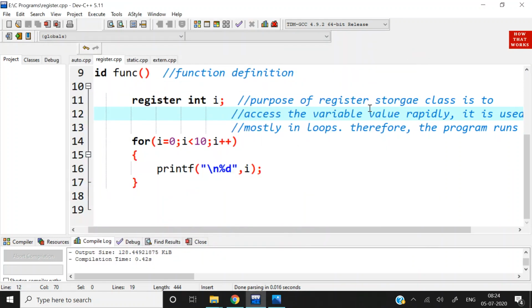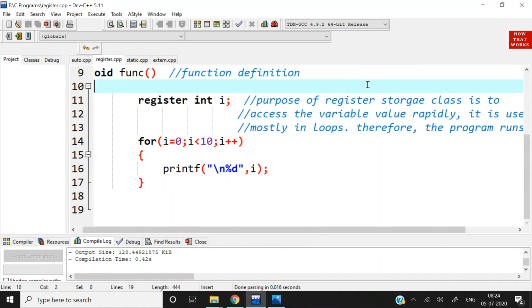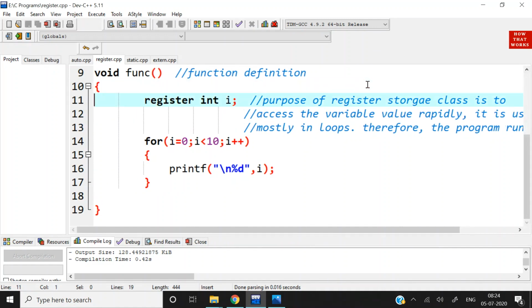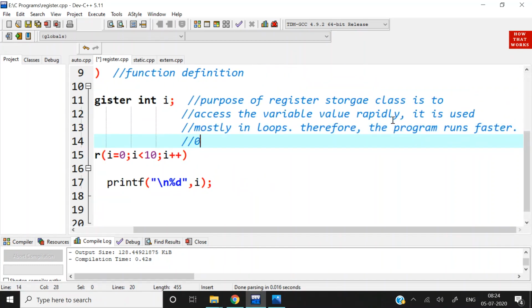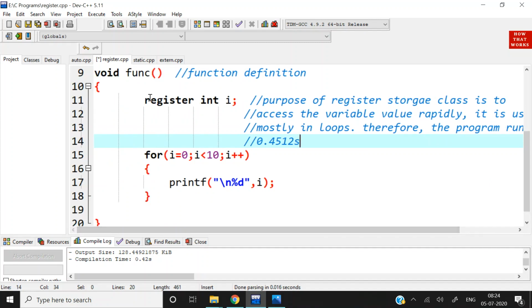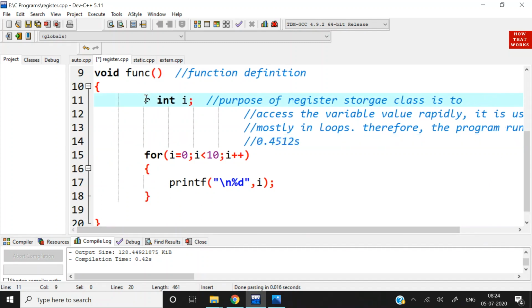I will mention over here for record. The time taken is 0.4512 seconds. Okay.